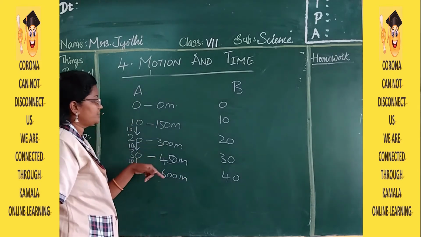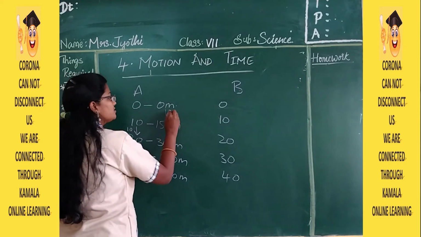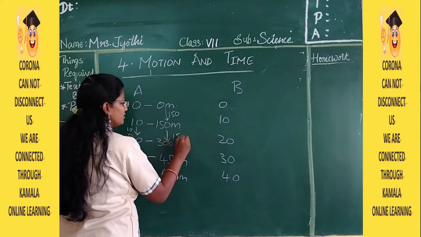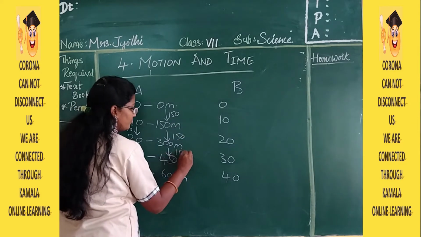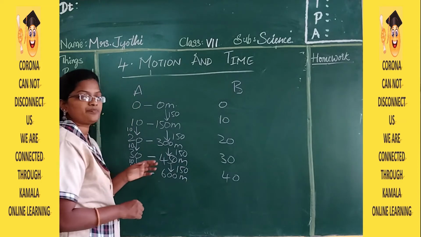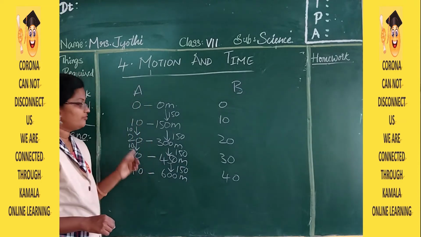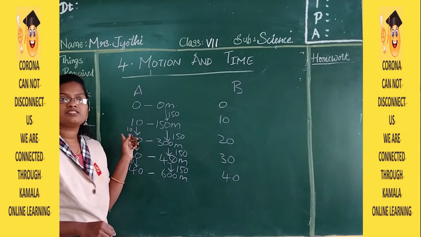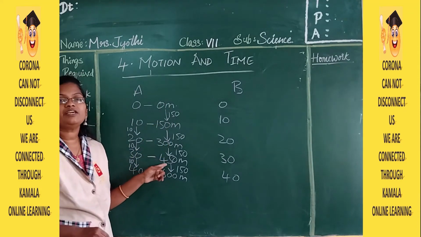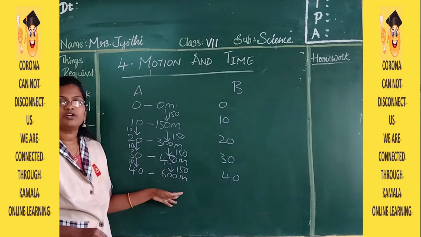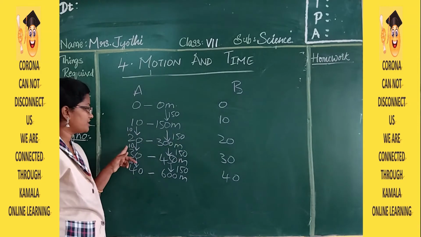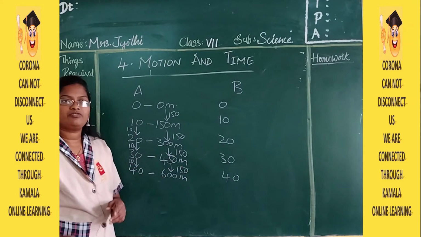Now, if you see the difference here it is 150, here again it is 150, here it is 150 meters, and here it is 150 meters. So for every 10 seconds the car is going to move 150 meters. That is, every 10 seconds 150 meters.